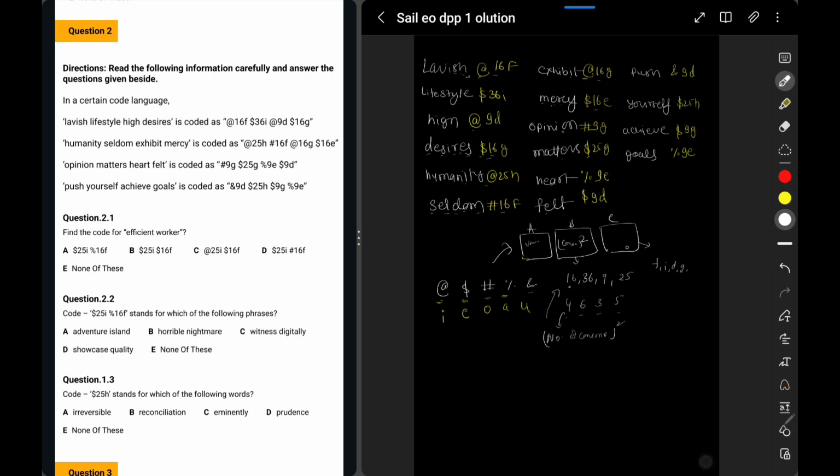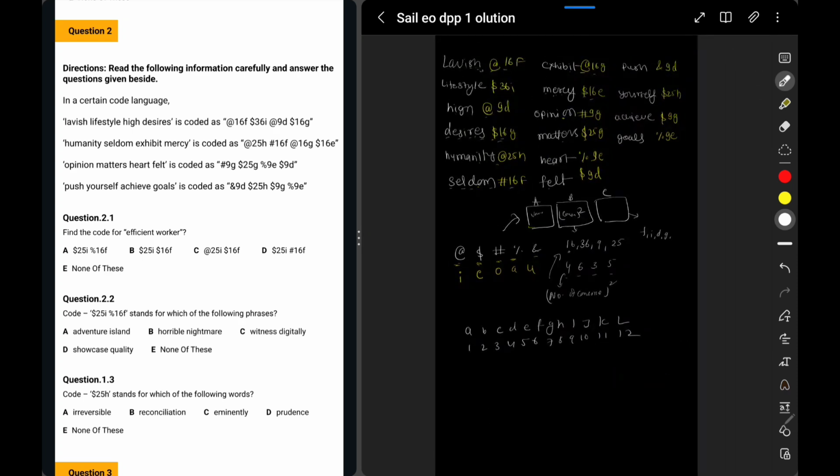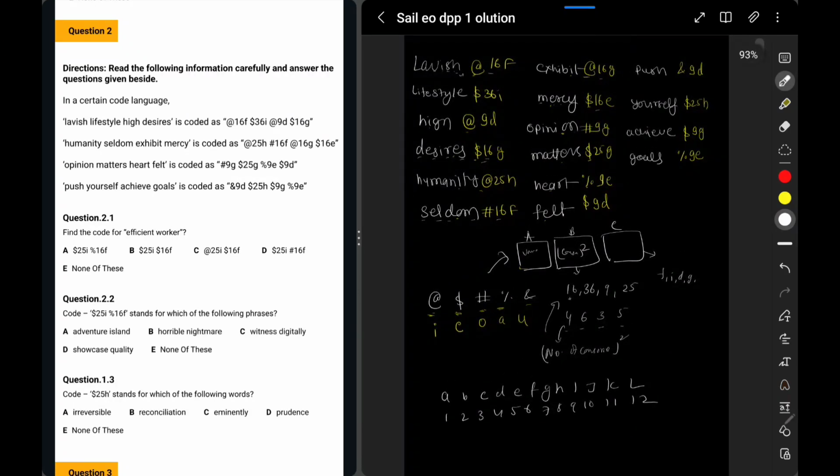Now what about this? This is FIDG. Okay, completely blank, right? Let's try to convert this into numbers. Convert this into numbers means you can write A, B, C, D, E, F, G, H, I, J, K, L, right? And we try to number it 1, 2, 3, 4, 5, 6, 7, 8, 9, 10, 11, 12. Okay. So if you see here, maybe these are the counts of the numbers. So F: 1, 2, 3, 4, 5, 6. What is F? 6. Nice.